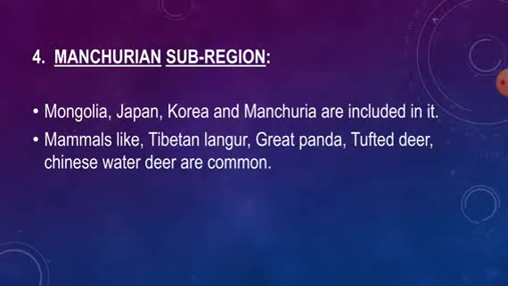The Manchurian subregion includes the regions of Mongolia, Japan, Korea, and Manchuria. Here mammals like Tibetan langur, great panda, tufted deer, and Chinese water deer are common.